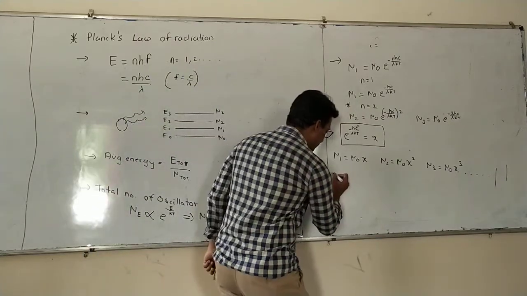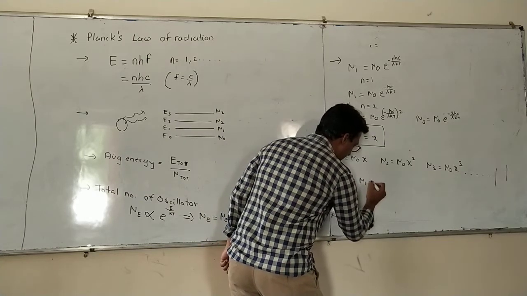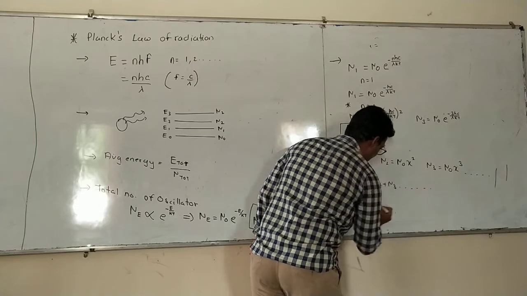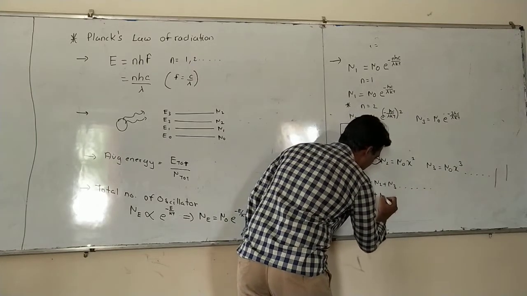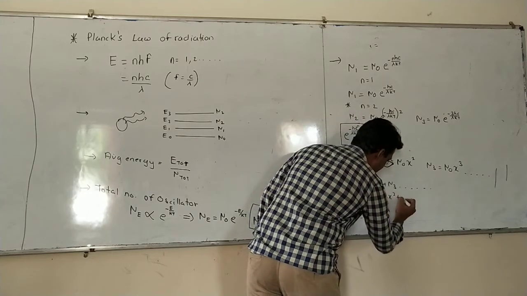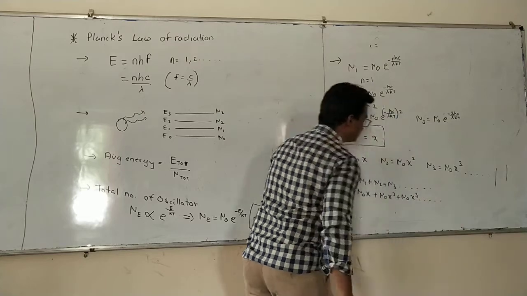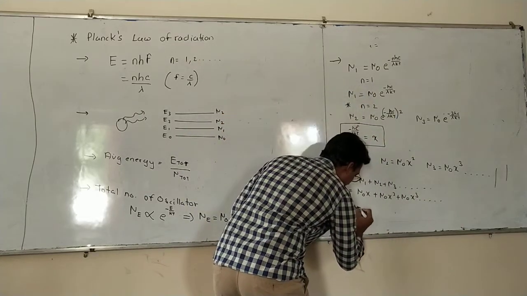Now, to find the total number of oscillators, what will we have to do? We will have to add n1 plus n2 plus n3 and so on. That means we will have to add n0 into x plus n0 into x square plus n0 into x cube and so on. That means we can take n0 common.